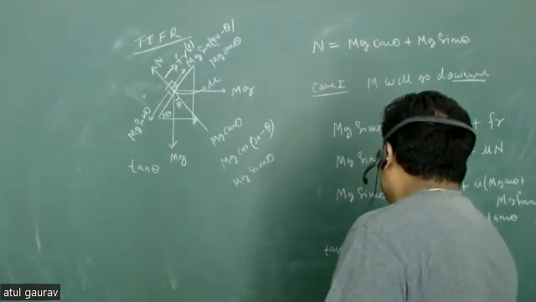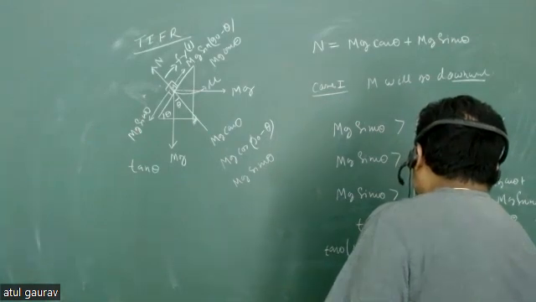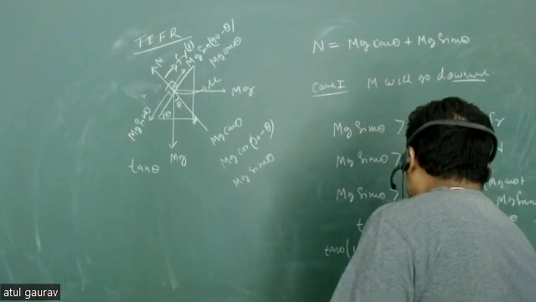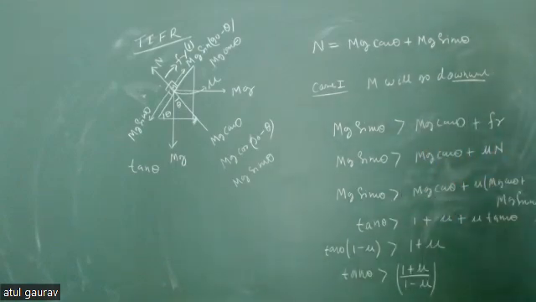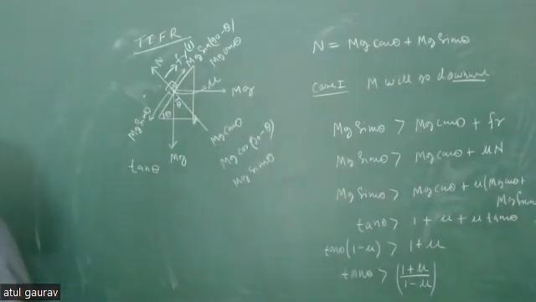So tan theta must be greater than (1 plus mu) by (1 minus mu). Yes या no? सही कह रहा हूं मैं? Yes, sir. Tan theta is greater than (1 plus mu) by (1 minus mu). Everyone is comfortable? Okay.